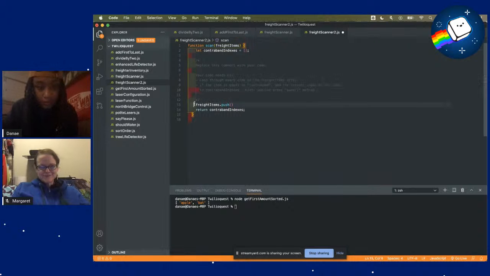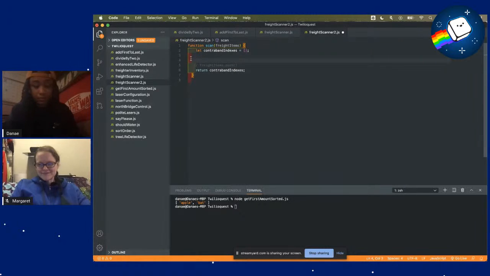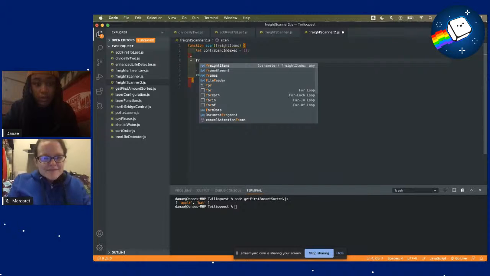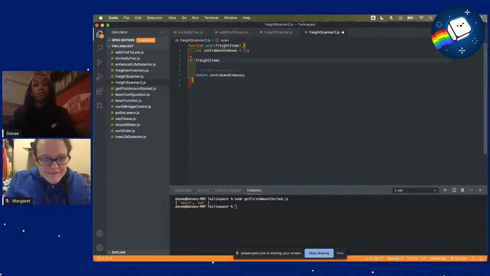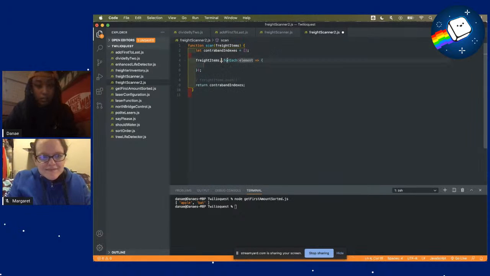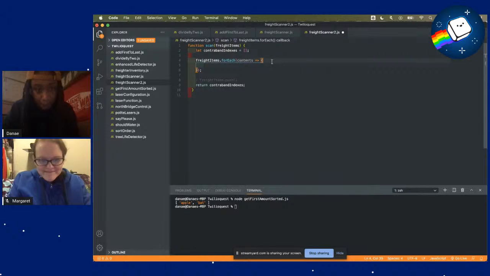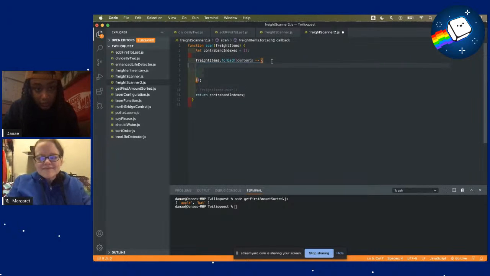We'll use that soon. So first we have to loop through. Similar to how we did it in the previous exercise, we'll do writeItems forEach. Not sure why it does that. That's a VS Code thing. And then we'll do contents again. So now we want to check.